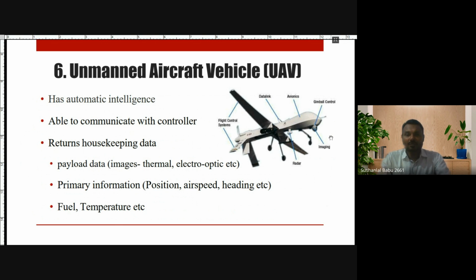In between the flight operation, it can send the details of the position, airspeed, heading, at what altitude it is flying, what is the fuel quantity remaining, what is the surrounding temperature. All these things it can communicate with the controller. So it is having intelligence. Real-time information can be shared.